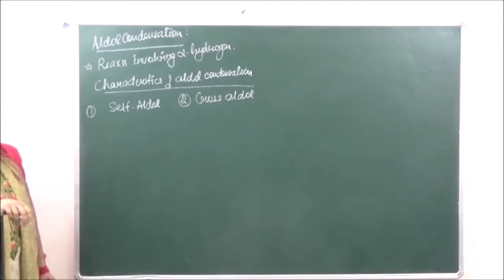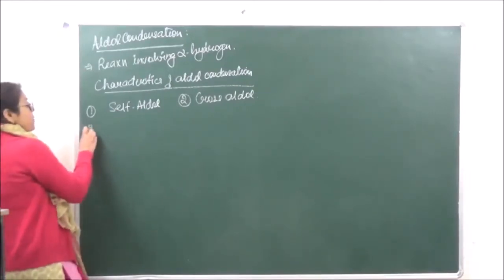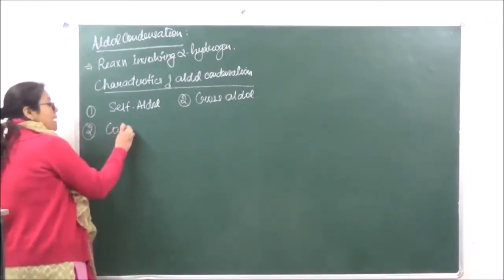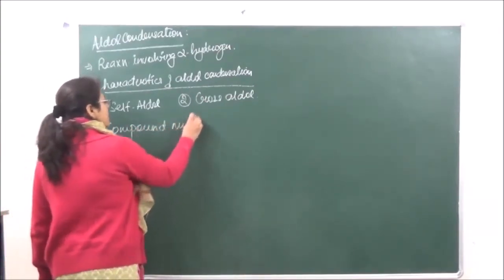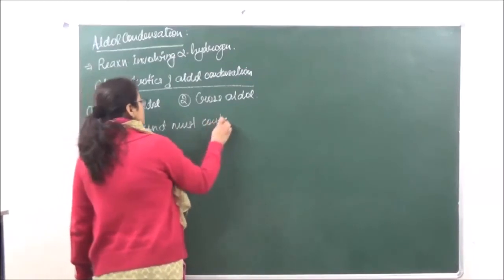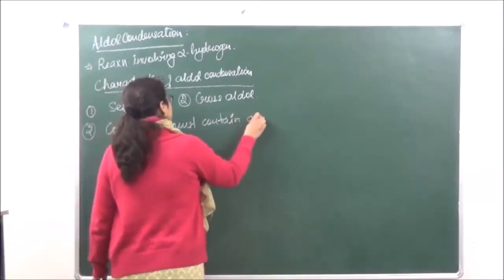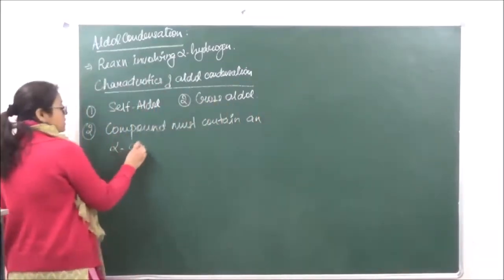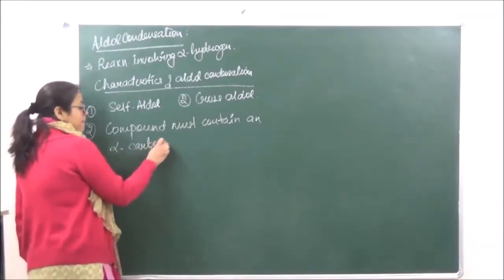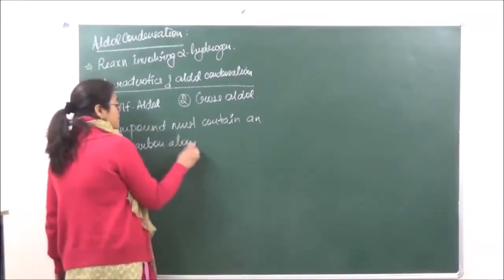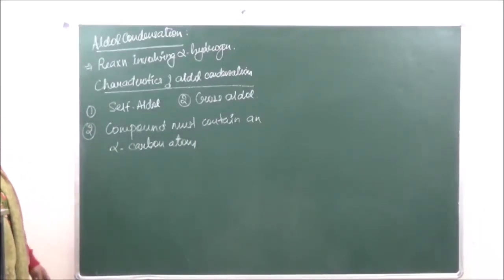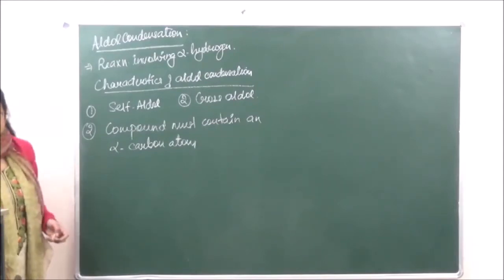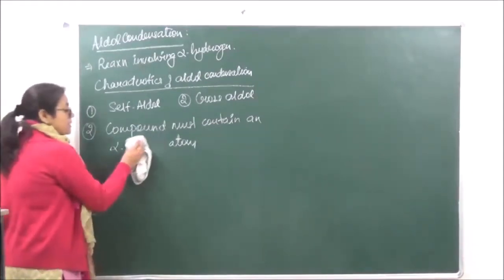cross-aldol condensation. Secondly, it is very important that the compound must contain an alpha carbon atom. Right? It must contain an alpha carbon atom, or in other words you can say that it must contain an alpha hydrogen atom.